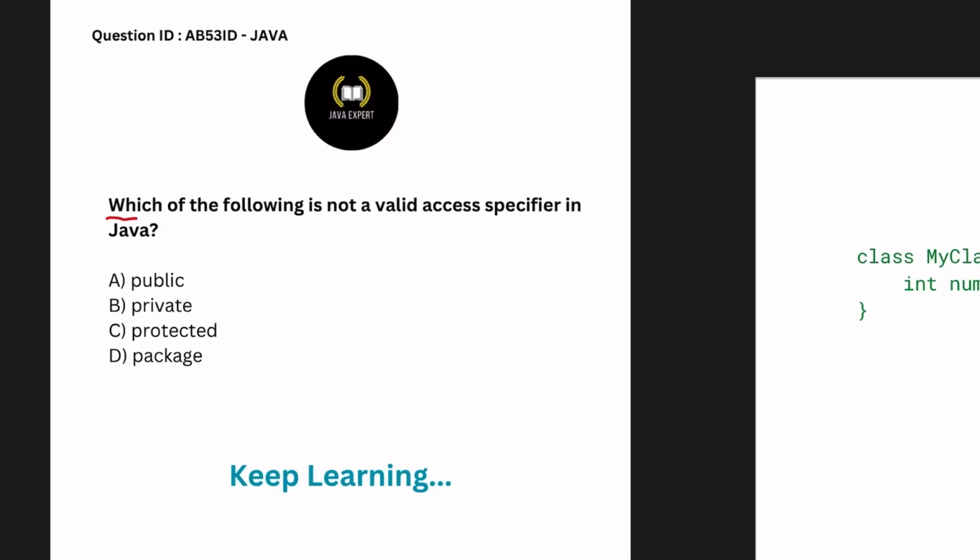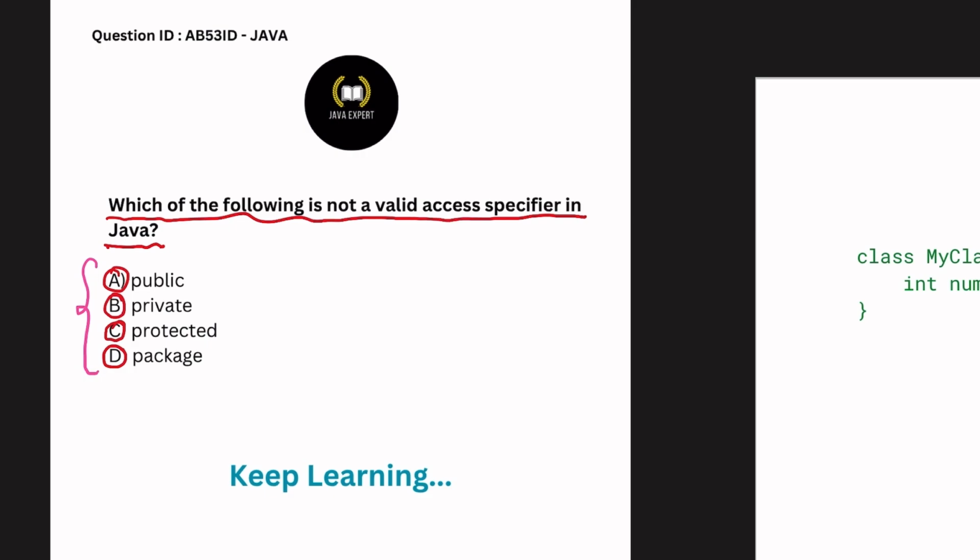Question is, which of the following is not a valid access specifier in Java? Option A, public. Option B, private. Option C, protected. Option D, package. Okay, let's check all these options one by one and find out the correct one.